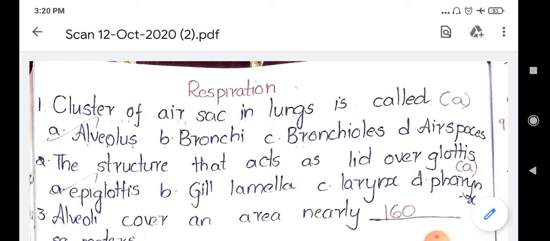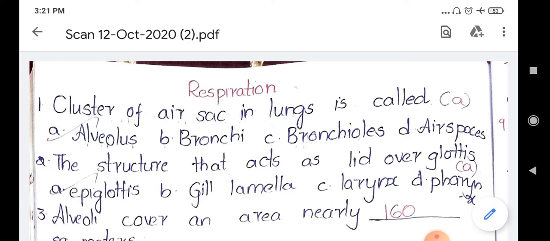So your first question is: cluster of the air sacs in lungs is called. If you observe the structure of the lungs, the trachea will be divided into two parts, the bronchi. On the left side and right side you can observe the bronchi, and again the bronchi divide into a number of branches called bronchioles. At the end of the branches, we have tiny sac-like structures called alveoli. So those bag-like structures are called alveoli. The answer for this question is alveolus.